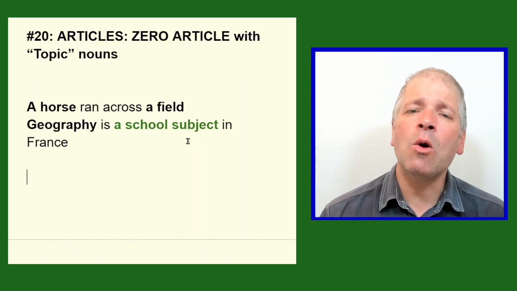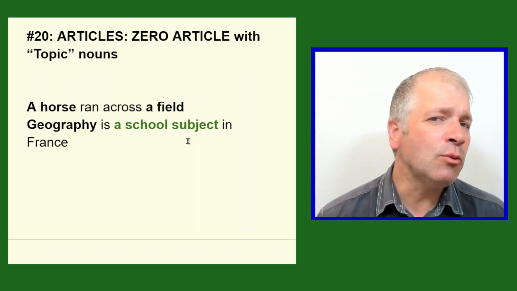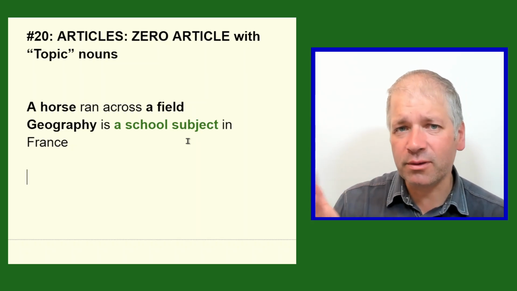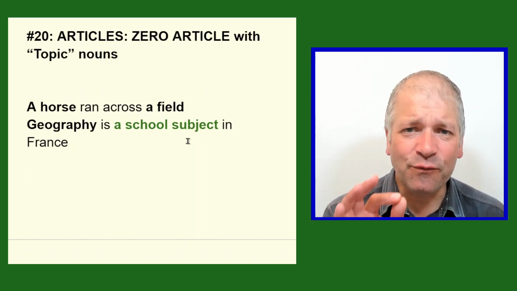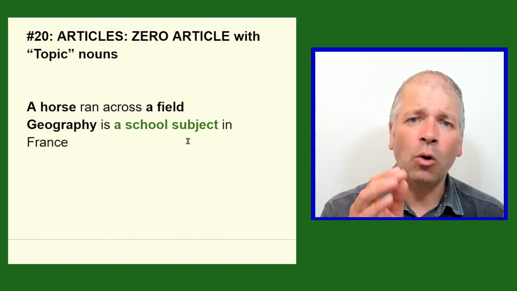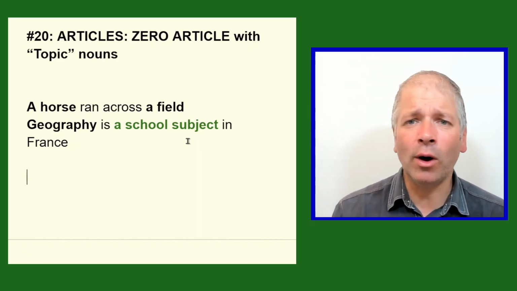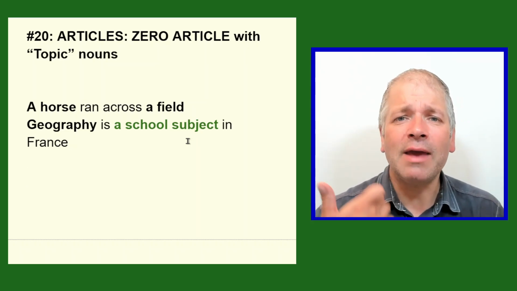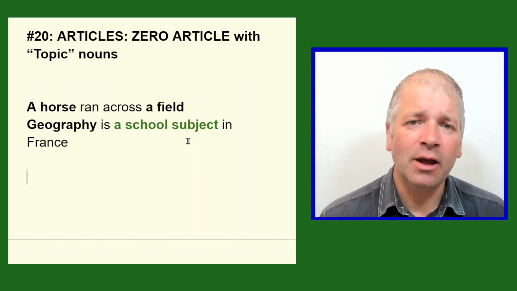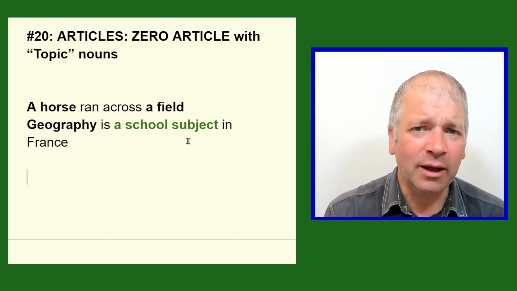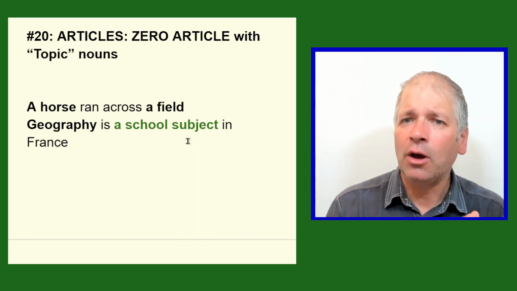If there was only one subject in one particular school, then we could say the school subject, because in that case, we've made it unique and we are focused on one aspect or one example of that noun. But here, a school subject could be one of many subjects still. So the adjective on its own does not make the noun specific. The adjective has to do something to tell us that this is the only one, to make the noun the only one.